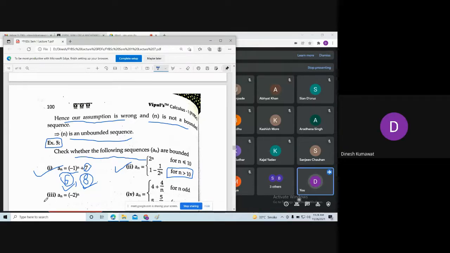Now observe the third one, and tell me what is your guess? Not bounded. Is it bounded below or bounded above?